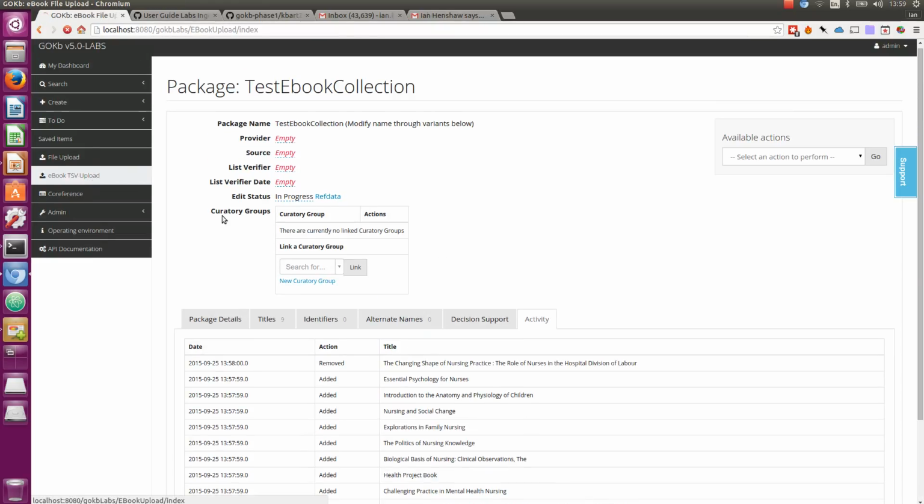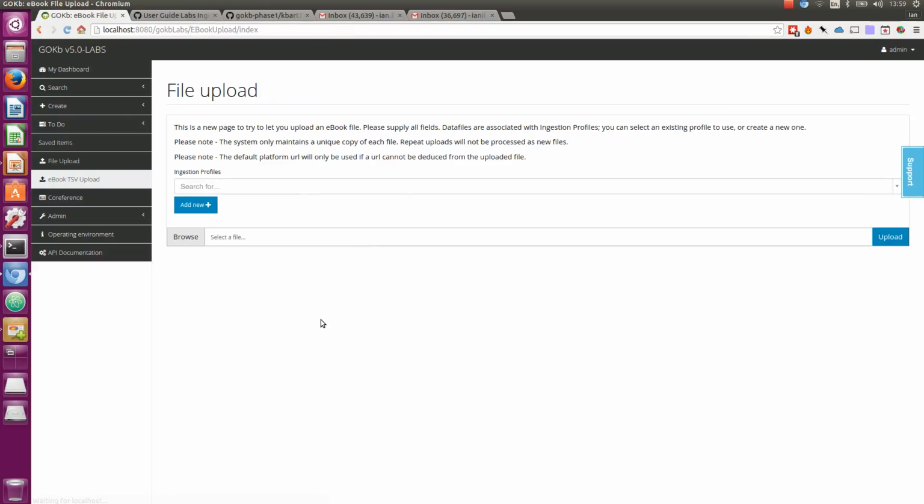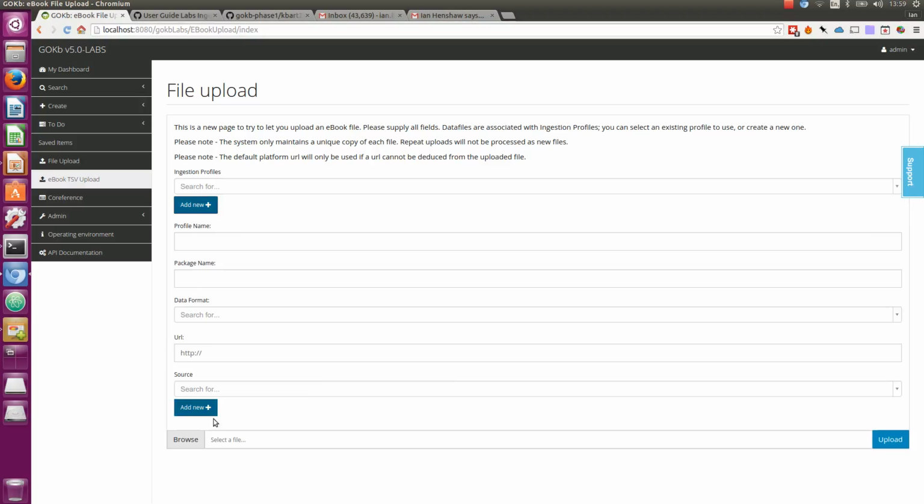That really is an overview of the ebook TSV upload process. It seems to work quite well. We've done a lot of work boosting the efficiency of it, so we can load 20,000 item files. They just run in the background, but they are quite quick now. And we've got some interfaces that allow this to happen in a more automated way. So rather than a user selecting all this stuff, just to use something like curl to be able to push files into the system is a useful addition.